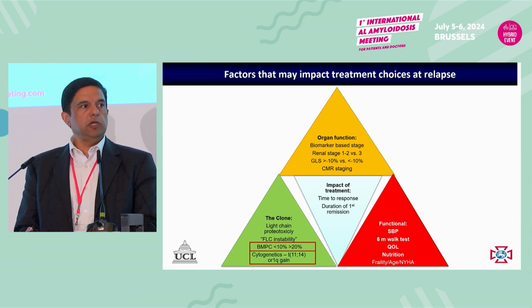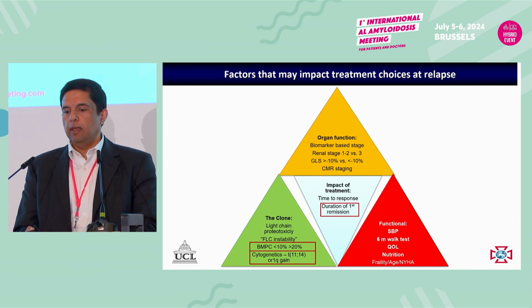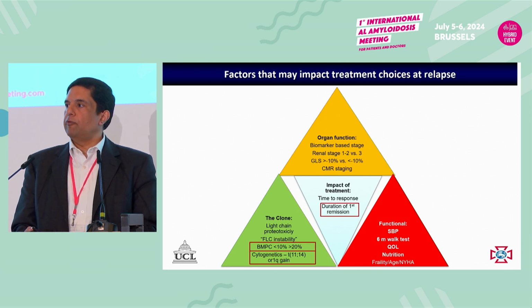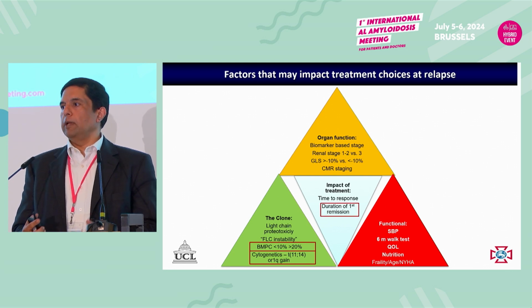Did they have 11-14 translocation? Did they have something else? And then what happened to their first remission? I think that's a really important point that we don't consider. How long was the duration of the first remission?